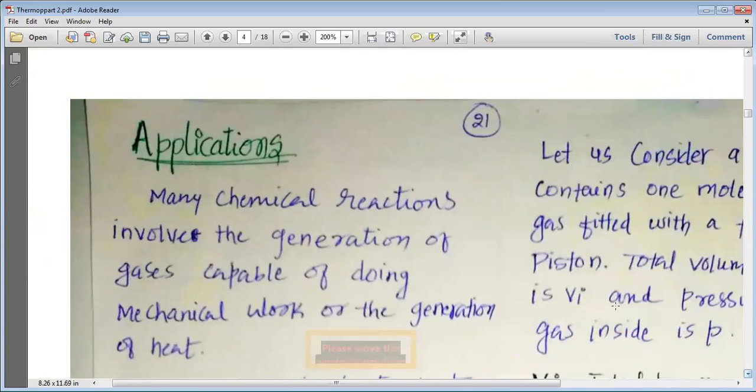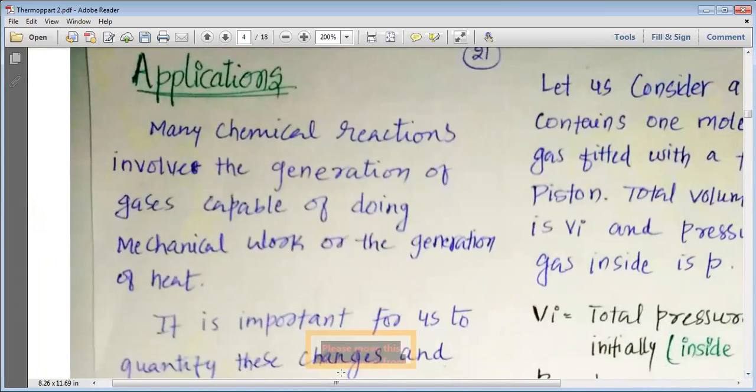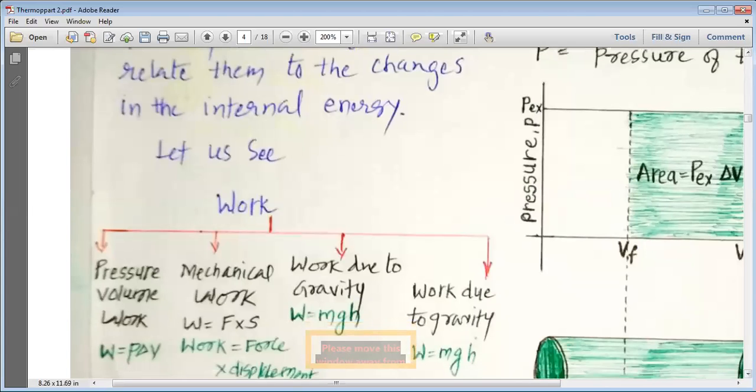Now, my dear students, we want to study the applications of the first law of thermodynamics. Many chemical reactions involve the generation of gases capable of doing mechanical work, or they are capable of generating heat.